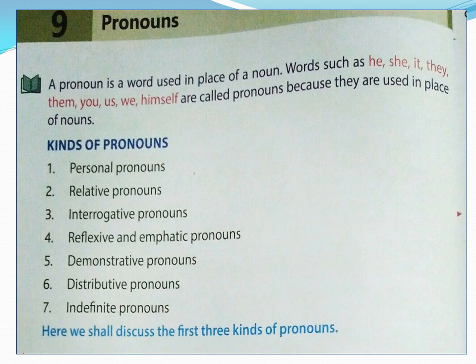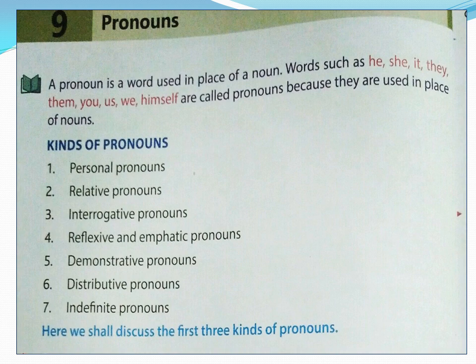For example, I'll tell you a sentence. Rani bought a pencil because Rani wanted to write notes. In this sentence, the noun is Rani. I am using the word Rani twice. Rani bought a pencil because Rani wanted to write. Now, if I have to replace the noun with a pronoun, because Rani is a female, I have to use she. The sentence would be like this. Rani bought a pencil because she wanted to write.